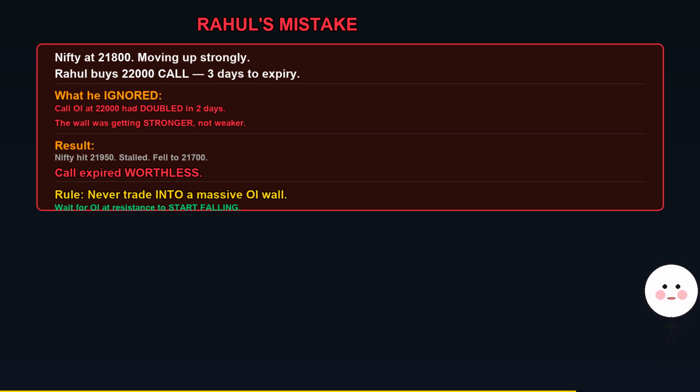The mistake Rahul made. 2 weeks after learning about the 22,000 OI wall, Rahul got greedy again. Nifty was at 21,800, moving up strongly. He bought a 22,000 call with 3 days to expiry. He ignored that call OI at 22,000 had doubled in 2 days. The wall was getting stronger, not weaker. Nifty hit 21,950, stalled, then fell back to 21,700 by expiry.